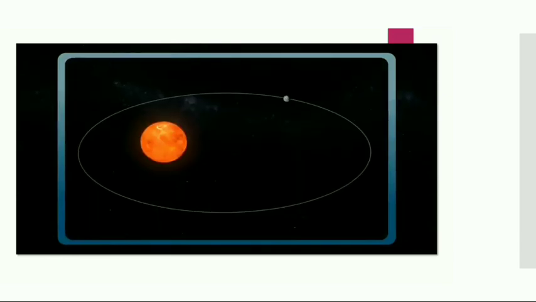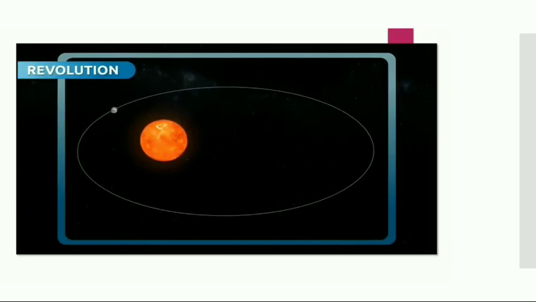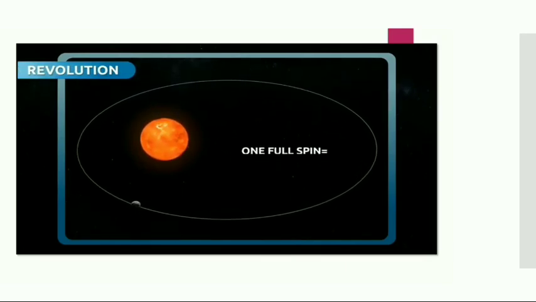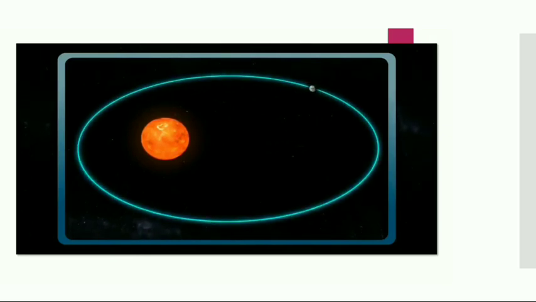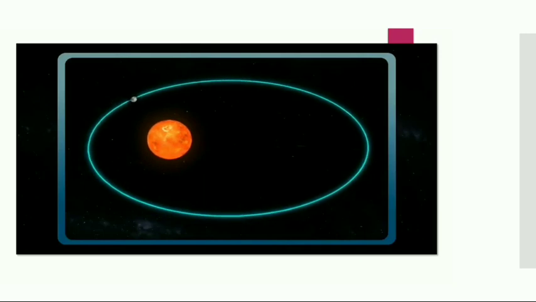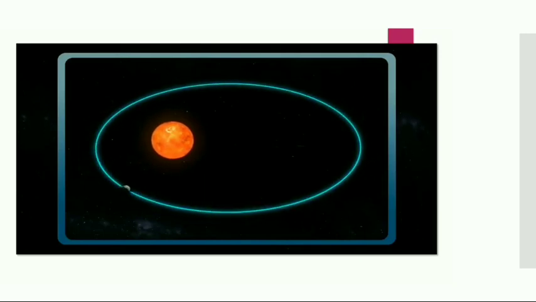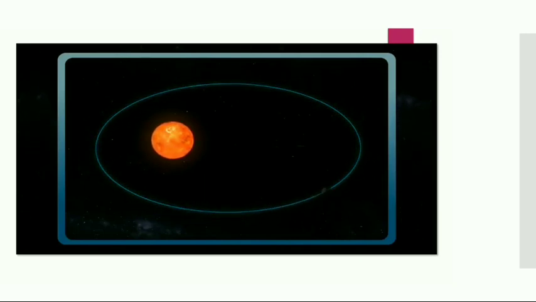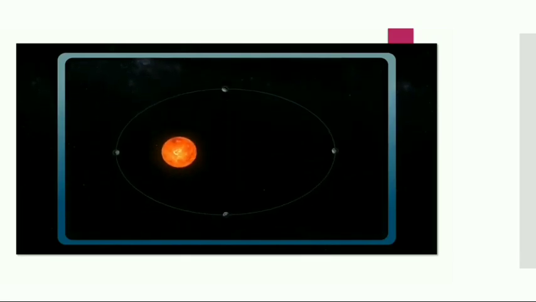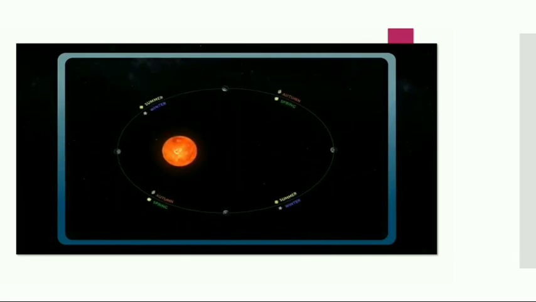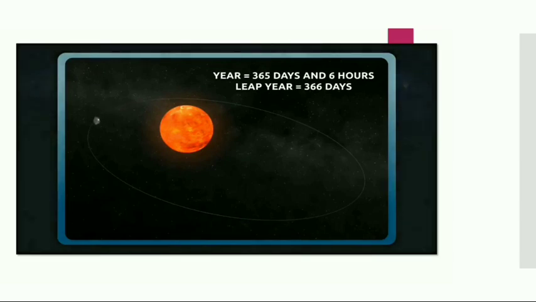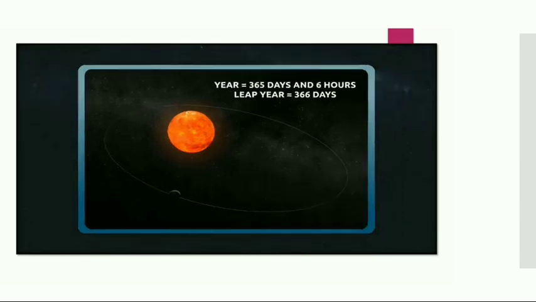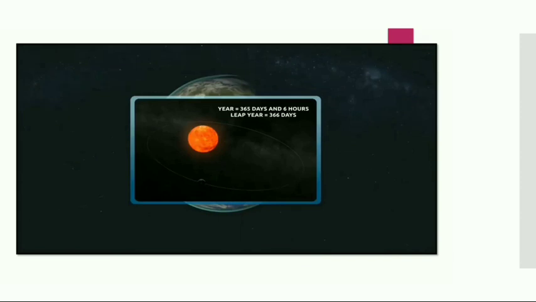Next is revolution of earth. Look at how the earth is spinning on its own axis, and it is revolving around the sun in this fixed path. This fixed path is known as Earth's orbit. And due to the revolution, there will be change of seasons. Earth takes 365 days and 6 hours to complete one revolution around the sun.